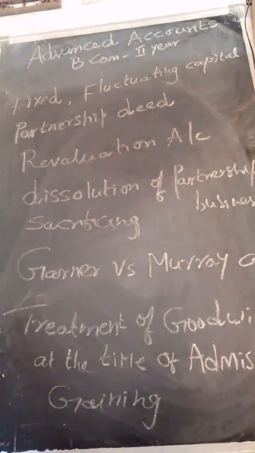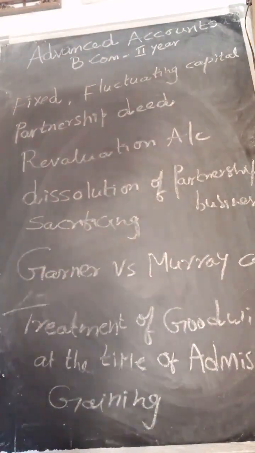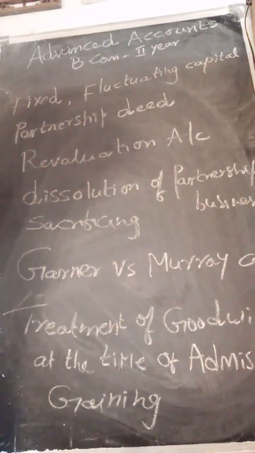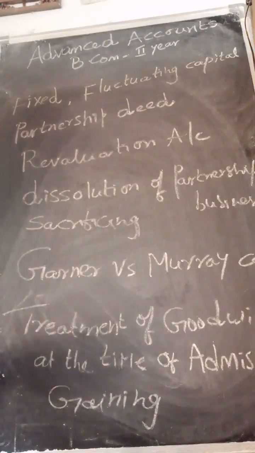So after dissolution, my dear students, we have to study about Garner versus Murray case in case of insolvency of partner. My dear students, in case of insolvency of partner also, the partnership business will be dissolved, and whatever loss is shown in a partnership realization account, that will be distributed to all the partners. In case of debit balance of insolvent partner, that is known as the personal loss of the insolvent person, that will be borne by the remaining partners in their capital ratios, not in profit sharing ratio.